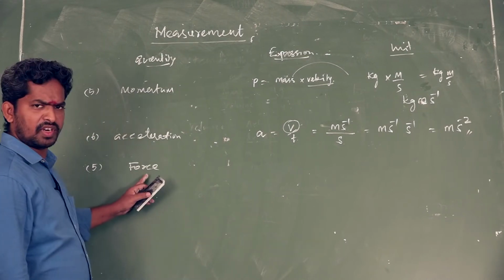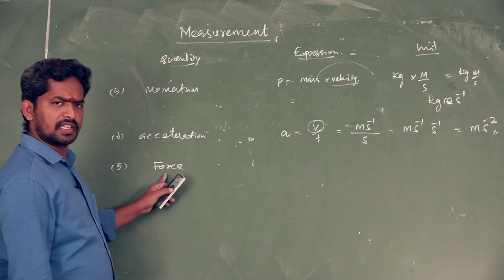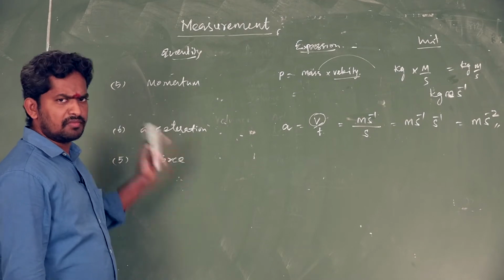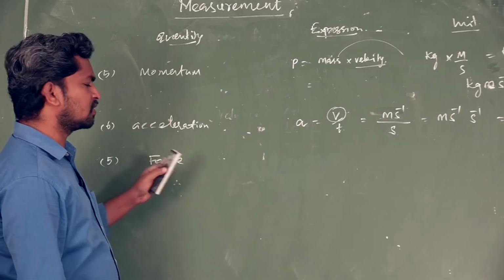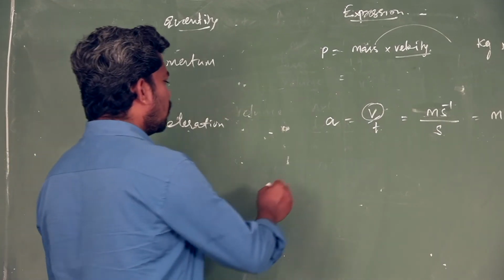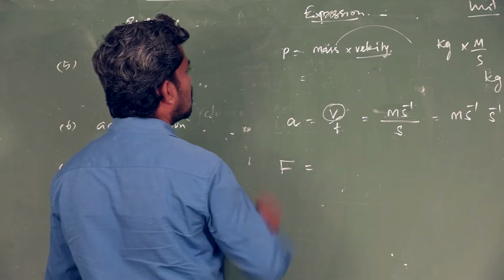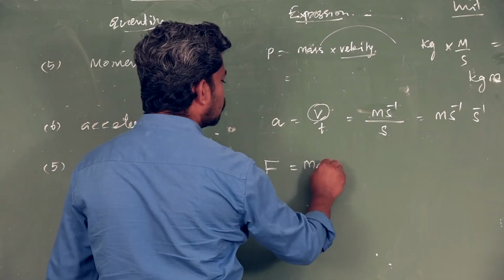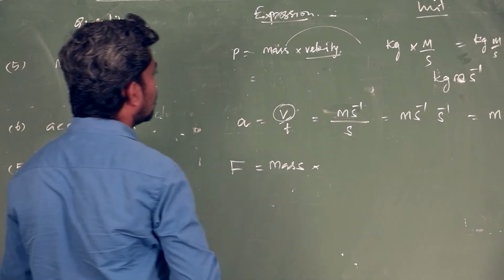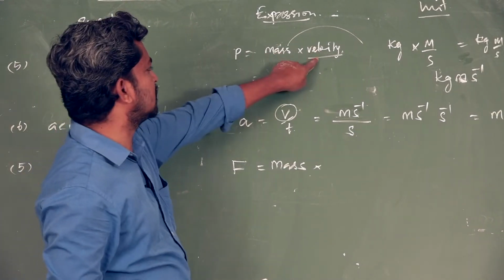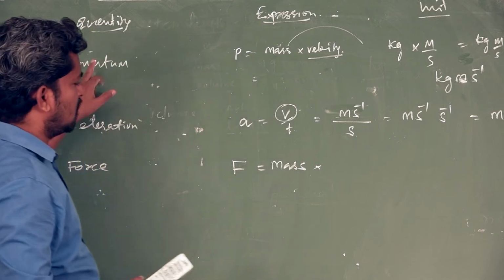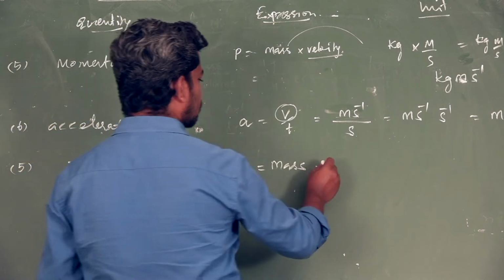Next, derived quantity. Force is a derived quantity, derived from the base quantity or fundamental quantity. So that's why it's a derived quantity. What is the formula of force? Mass into acceleration. Mass into velocity is called momentum. Mass into acceleration is called force.